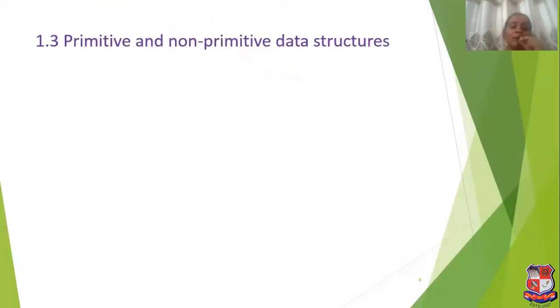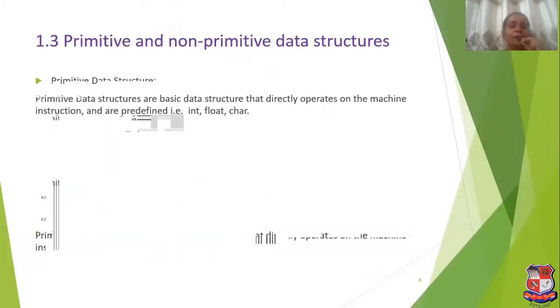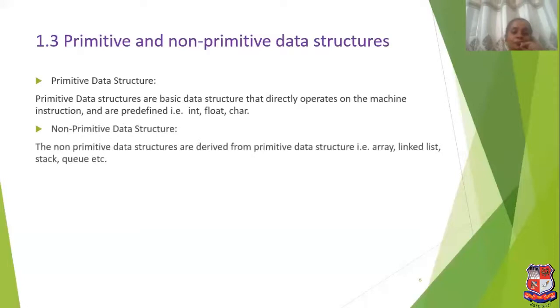Now next is primitive and non-primitive data structure. Primitive data structures are basic data structures that operate directly on machine instructions and are predefined. Means primitive data structures are those already defined in the system, that is integer, float, and character. And non-primitive data structures are those derived from primitive data structures, like array, linked list, stack, and queue, because we derive them from primitive data structures.